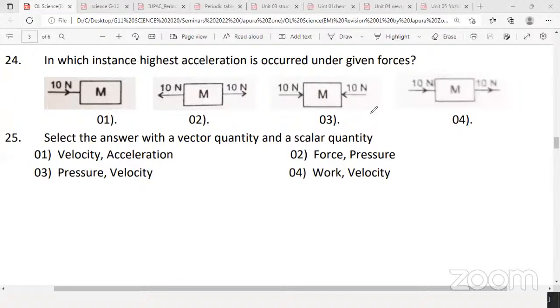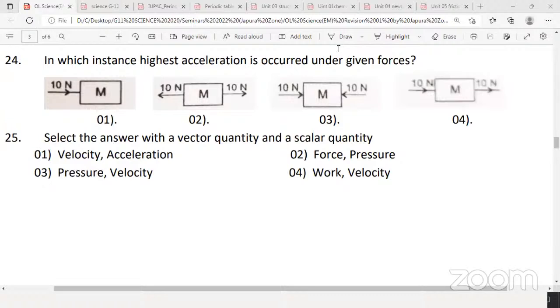Vihanga, Ranmini. Fourth one. Ashini, Himasha, Milana. Fourth one. Benny? Fourth answer. Very good.